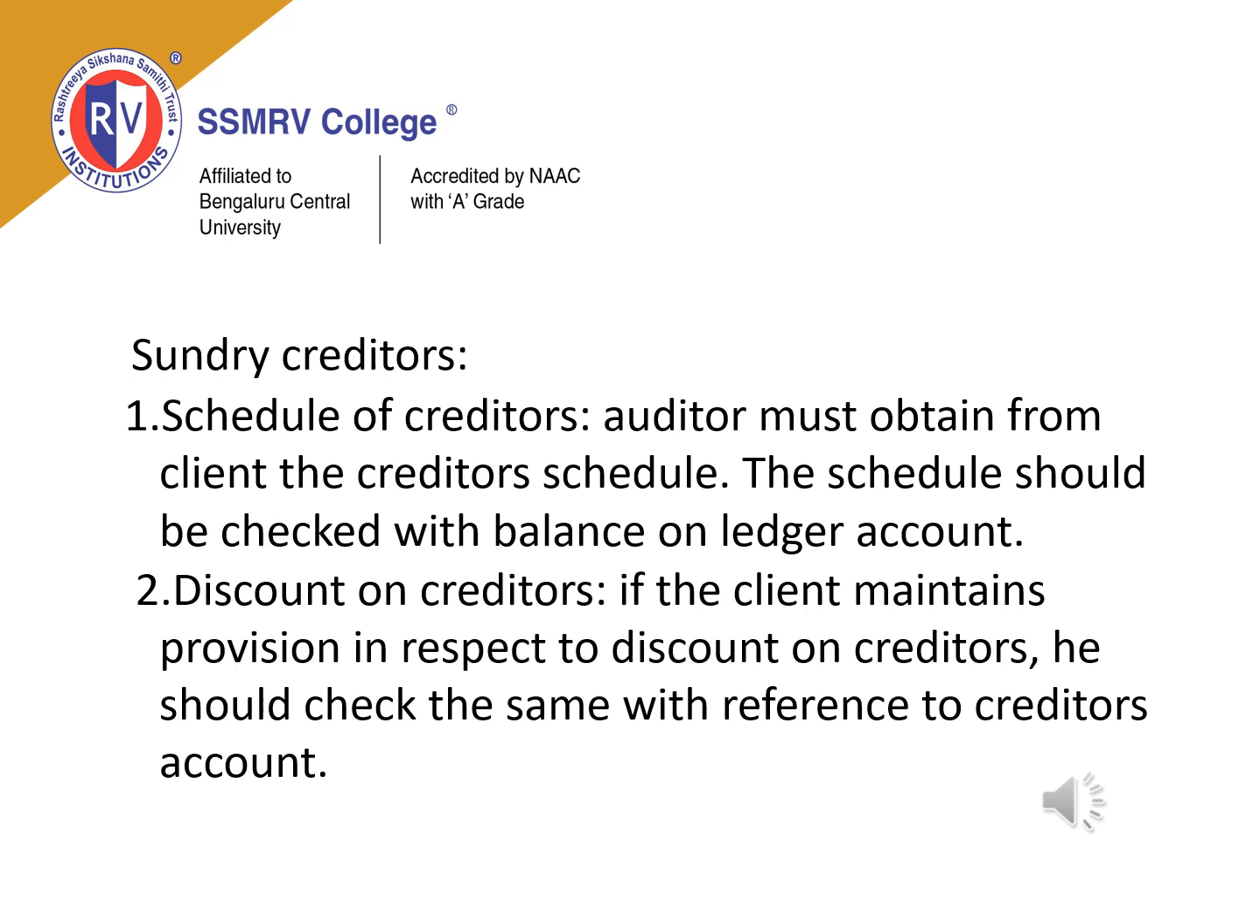Next is discount on creditors. If any discount is given for the creditors, that should be known to us. If the client maintains a provision in respect of discount on creditors, he should check the same with reference to the creditors account. The discount you have given in your books and what you are actually giving in the accounts should not vary. The amount and the entry should both be the same.